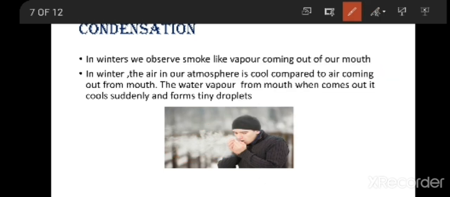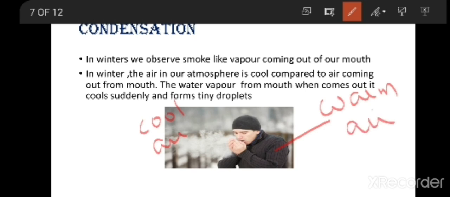So, what is the reason is, outside the temperature or the air is very cool. So outside in the surroundings the air is cool. In our body the air will be warm. In our body warm air will be present and outside cool air will be present.